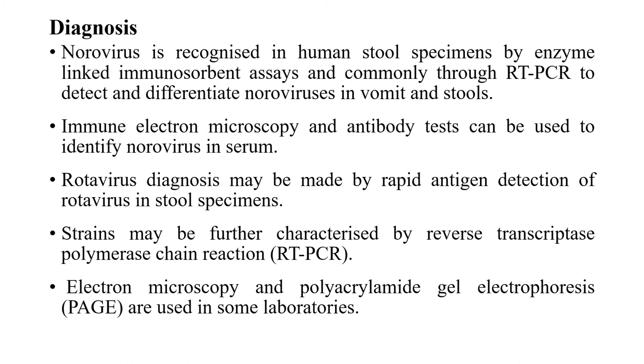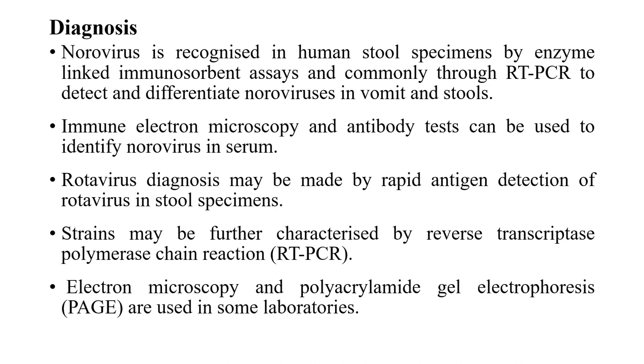So coming to the diagnosis of the norovirus, it is recognized in human stool specimens by ELISA test or through the RT-PCR, and immune electron microscopy and antibody test can also be used to identify norovirus in serum.